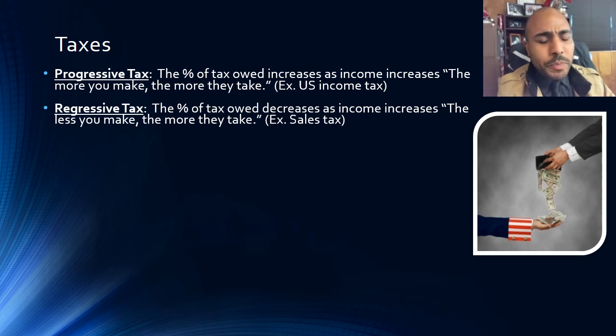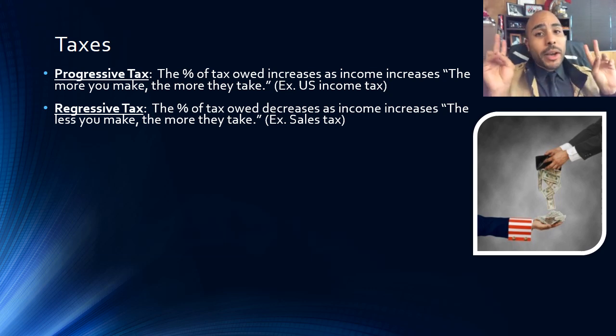as rich people do, poor people spend a much greater percentage of their income on goods and services. Many poor people live what we call paycheck to paycheck. So that means that every time they get a paycheck, they spend 100% of it on goods and services. For that reason, more of their income is subject to sales tax than a wealthy person.